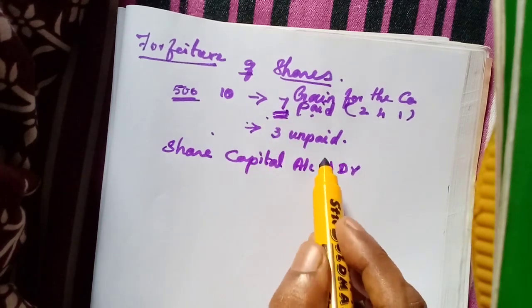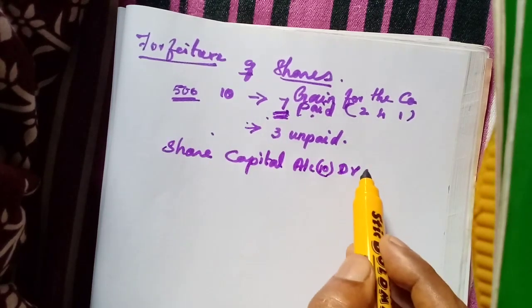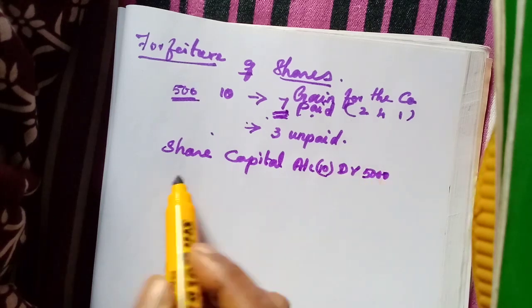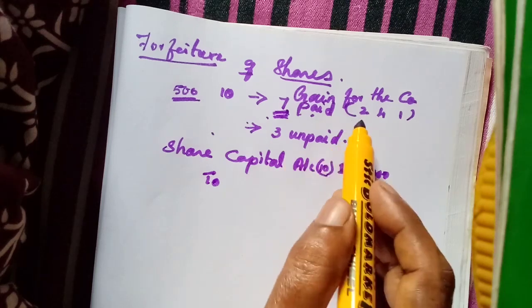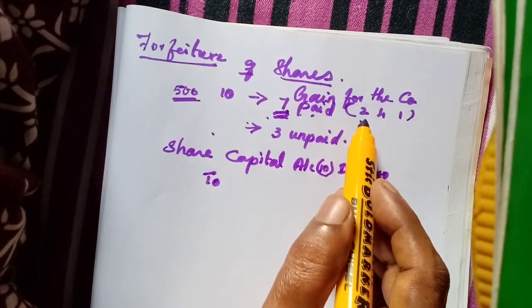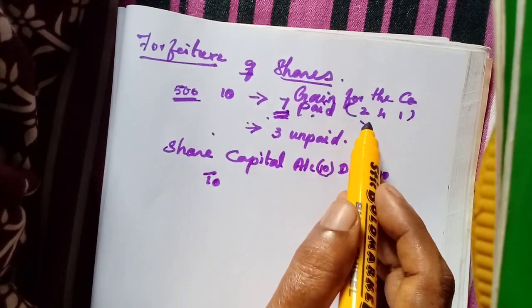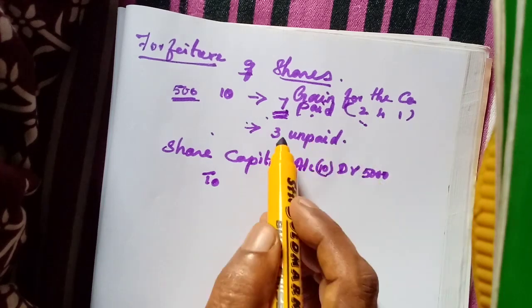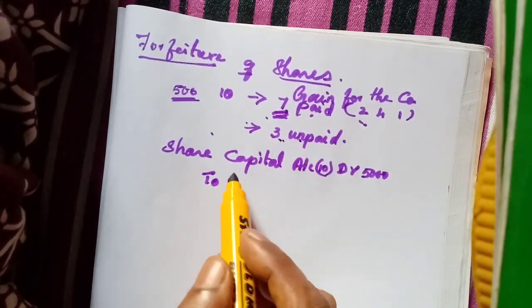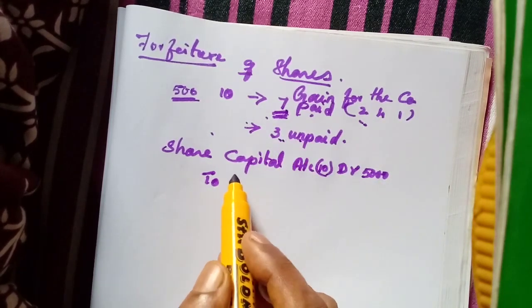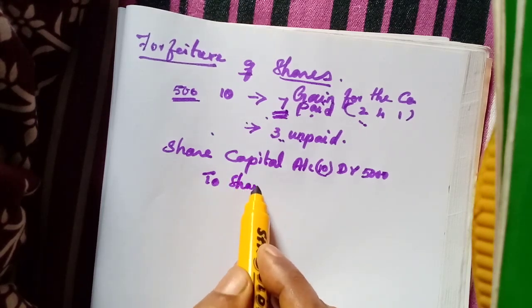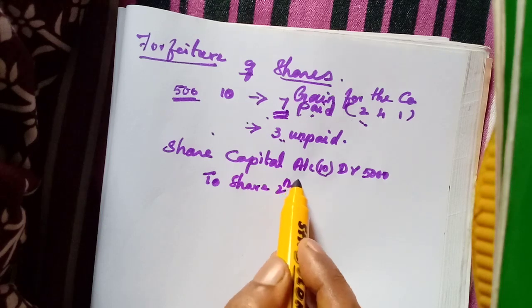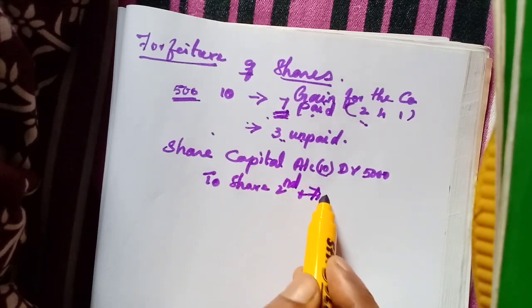So 500 into 10, 5,000. Here, what is not paid? 3 rupees, isn't it? That one is the final call, so share second and final call account.